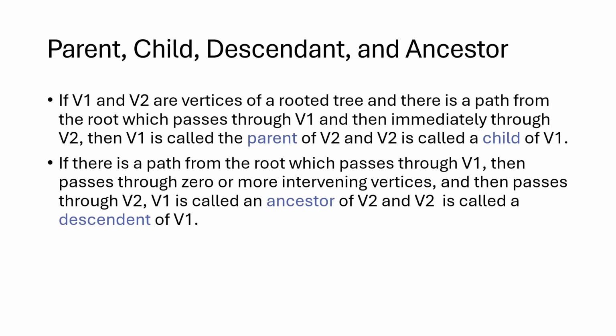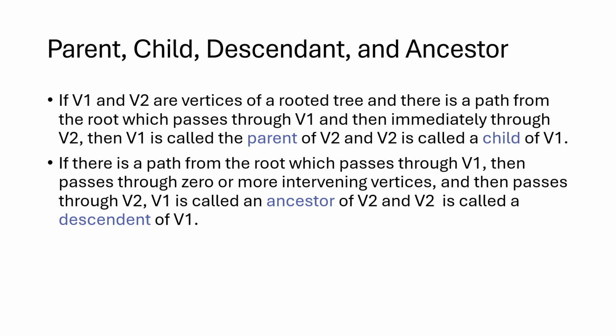Now here's the formal definition. We have two vertices V1 and V2. If there is a path from the root that goes through V1 and then immediately after V1 goes through V2, so there isn't anything between them, then we say V2 is a child of V1 and V1 is the parent of V2.